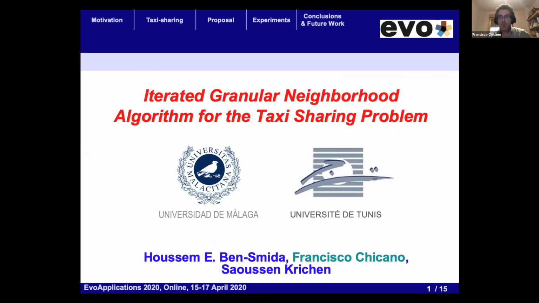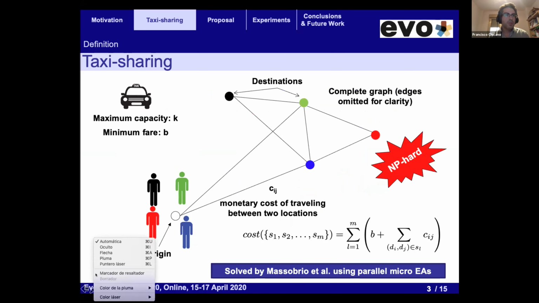This is a work done with my colleagues Houssem Eddine Smida, who is my PhD student, and Saoussen Krichen from the University of Tunis. It's called Iterated Granular Neighborhood Algorithm for the Taxi Sharing Problem. It is a work that was mainly done by our student, but he couldn't attend the conference, so I'm doing the presentation. I will use the pointer here.